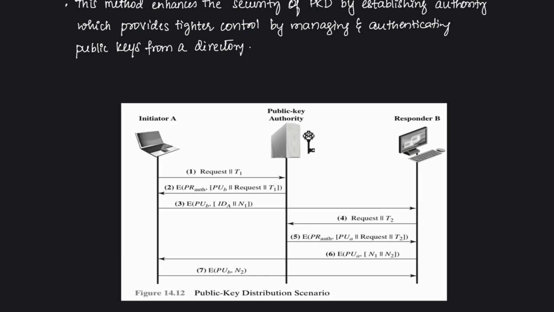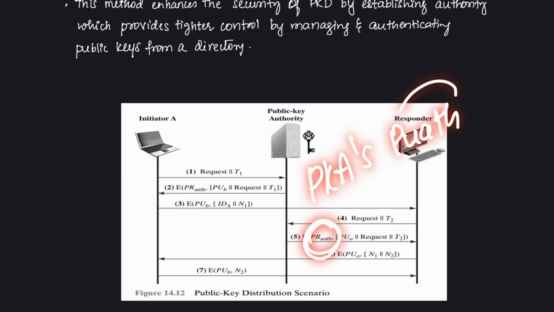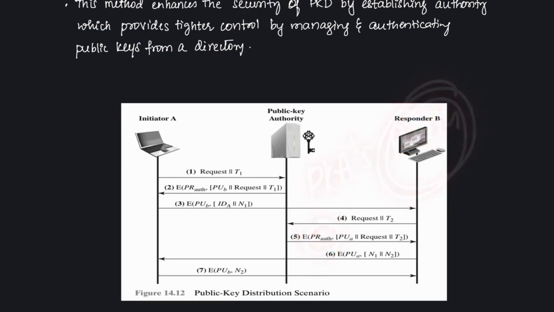So here B will make use of PKA's PU auth, because we are sending with PR auth here. B will use PU auth to decrypt this particular message, the fifth message, and verify its authenticity. Now after that, B will send a response back to A. So B verifies A's identity and sends a message with PUA, the public key of A, telling that only A can decrypt it.